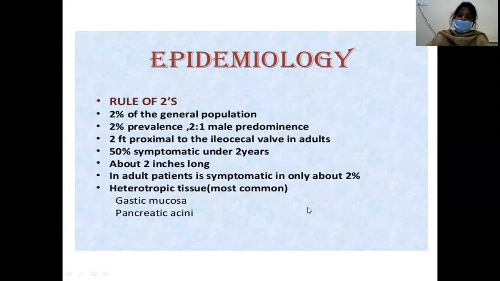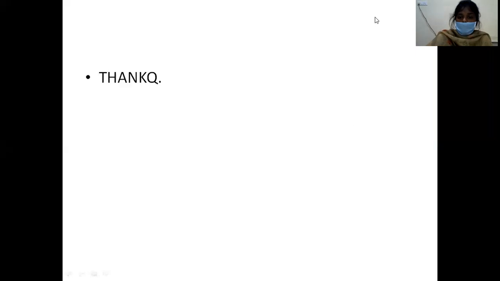So this is about Meckel's diverticulum, which is the most common anomaly of the small intestine, mostly asymptomatic. The investigations are like radioisotope scan, and for surgery, if it is silent we have to leave it, and if it is showing any symptoms or complications, then you have to go for diverticulectomy or resection anastomosis. This ends. Any doubts? If you have any doubts, you can ask.